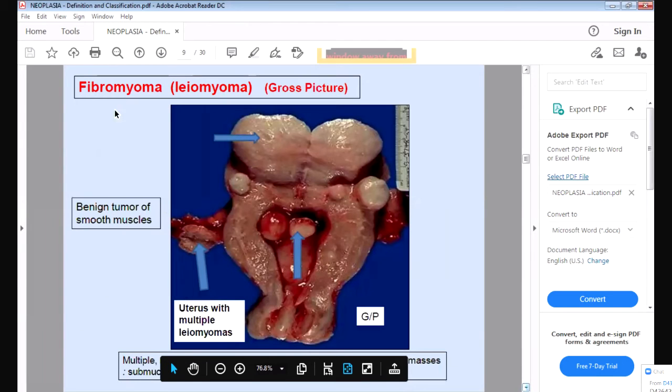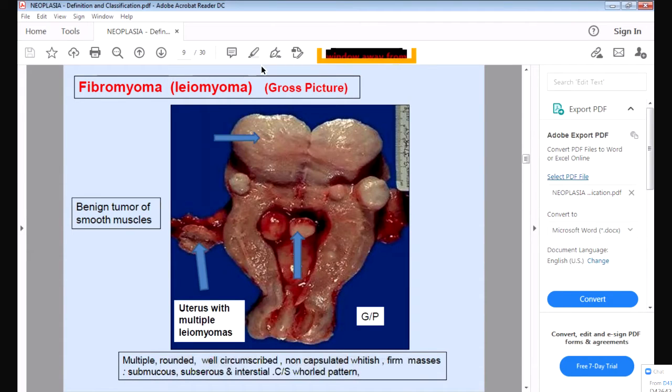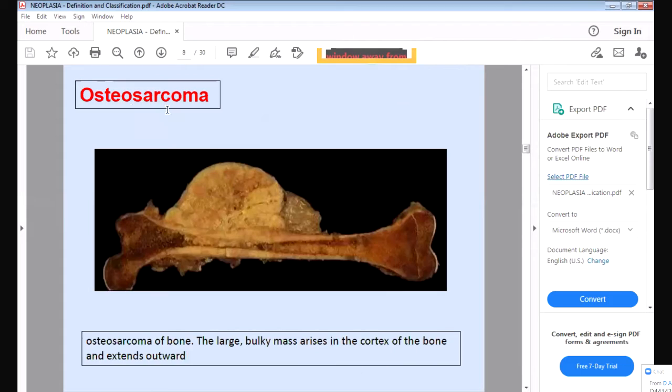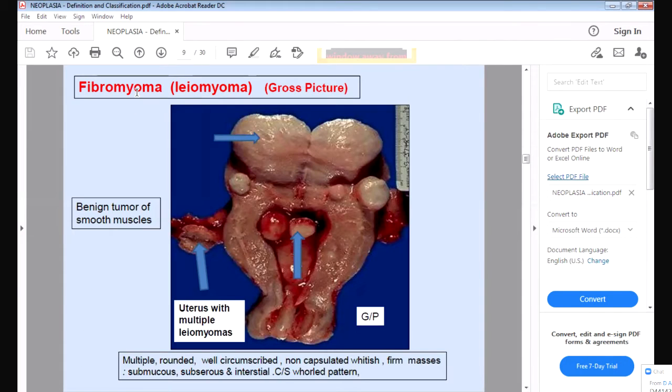Now here you can see this is the tumor of the smooth muscle, leiomyoma. Which tumor is it, benign or malignant? Can you tell me? Yes, benign or malignant? Benign. Yes, it is benign because it is ending with OMA. Osteosarcoma is malignant because it is ending with sarcoma. So you can see this is benign because it is ending with OMA.